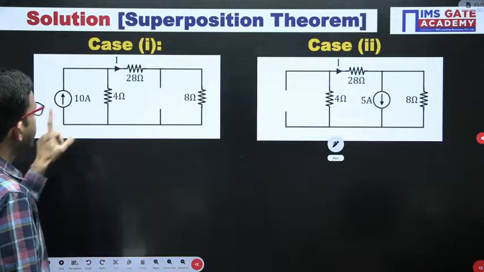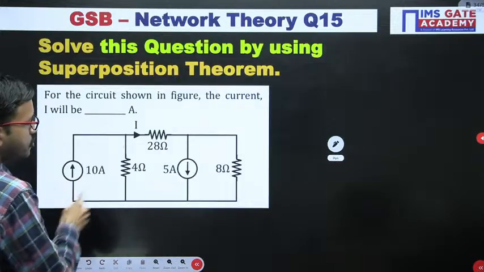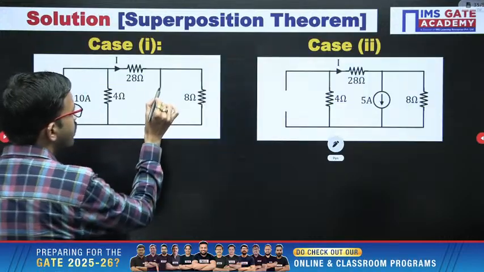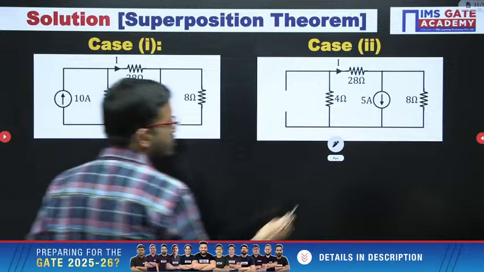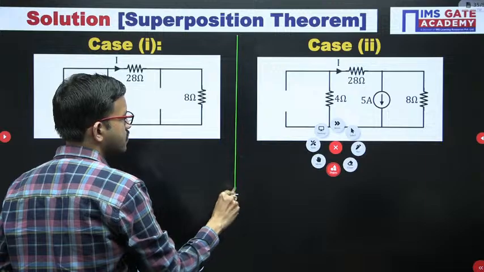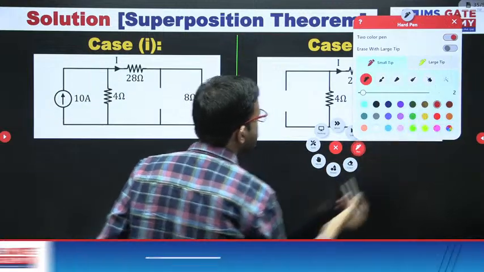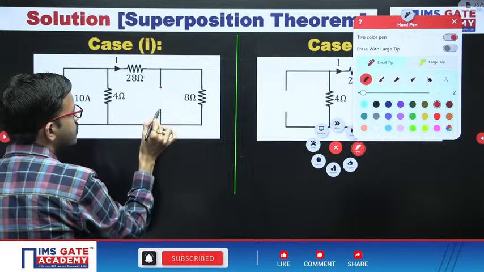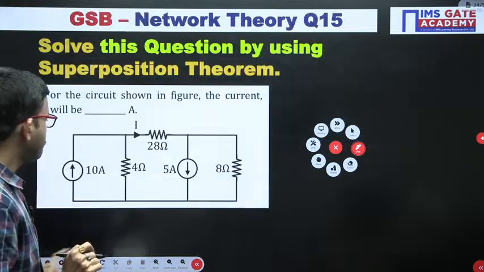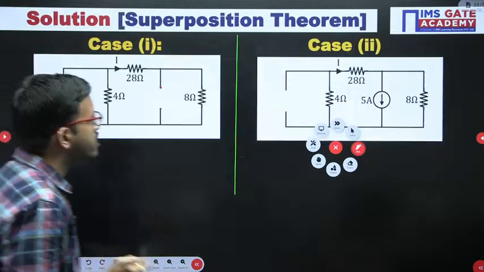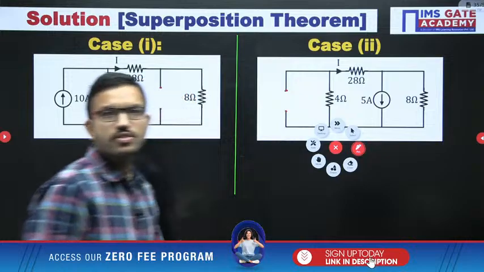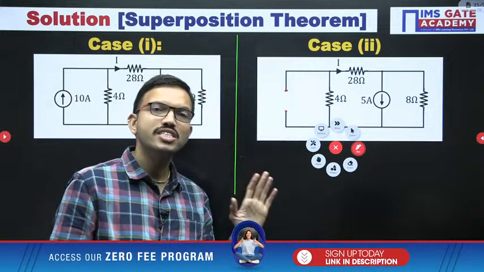Now, here in case 1, I am considering this current source. That means the other current source we have to deactivate. Deactivate means the current source value is 0 ampere, so 0 ampere means open circuit. This is case 1. Similarly, in case 2, we have to consider the 5 ampere source, and the other current source we have to deactivate. Since we are deactivating a current source, it is 0 ampere, open circuit. If a voltage source is there, we have to make it short.